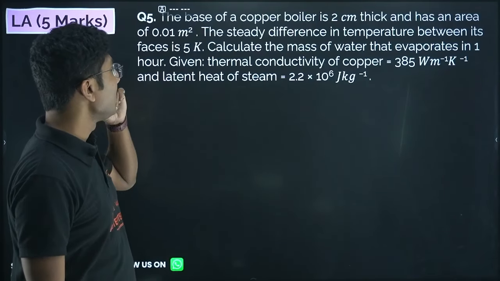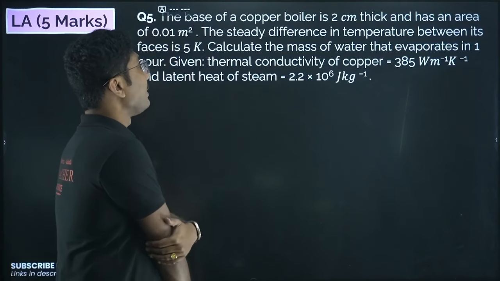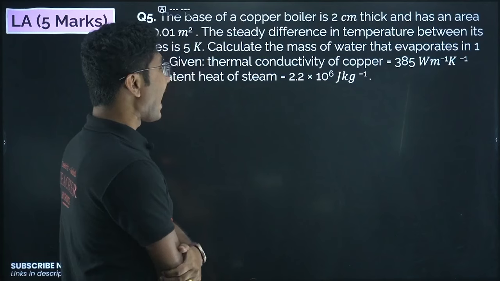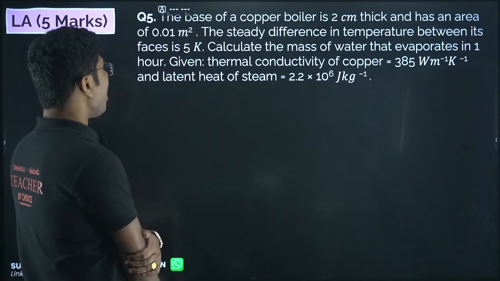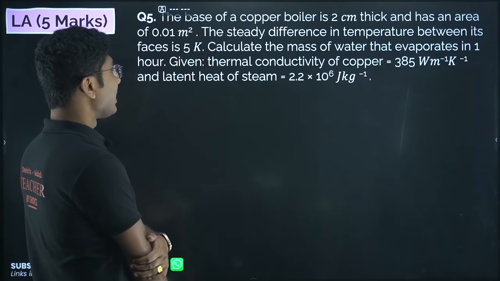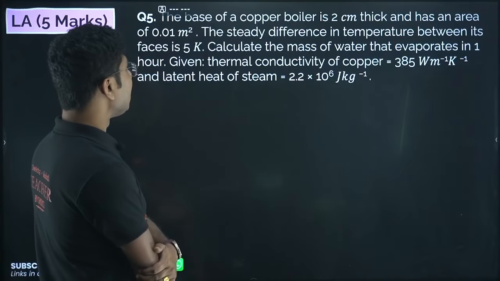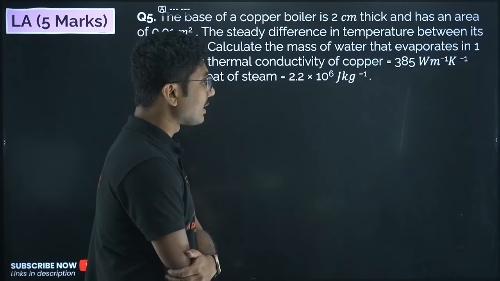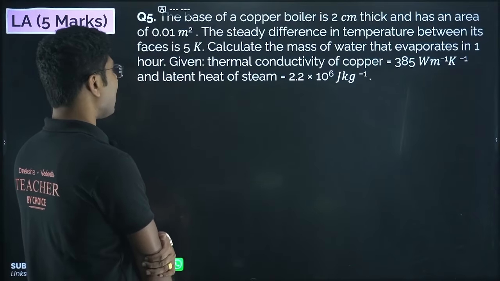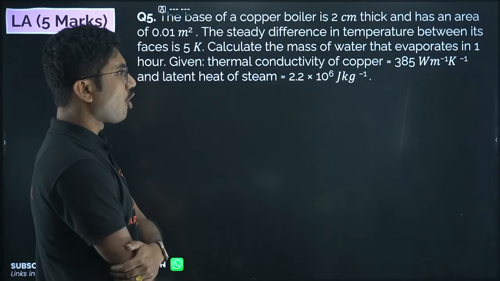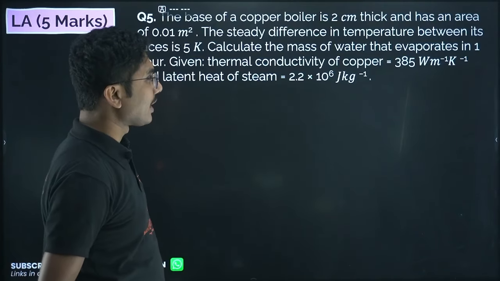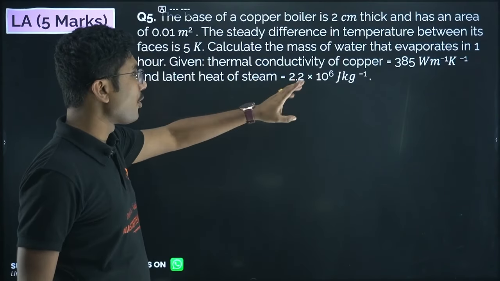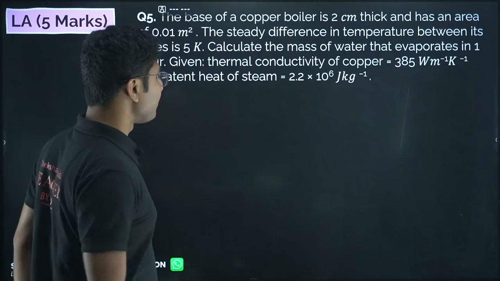One more numerical. This is a 5-marker numerical. The base of a copper boiler is 2 centimeter thick and has an area of 0.01 meter square. The steady difference in temperature between its faces is 5 Kelvin. Calculate the mass of water that evaporates in 1 hour. Given that thermal conductivity of copper is 385 watt per meter per Kelvin and latent heat of steam is 2.2 into 10 to the power of 6 joules per kilogram.